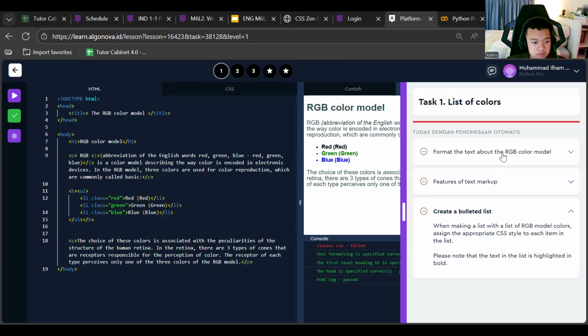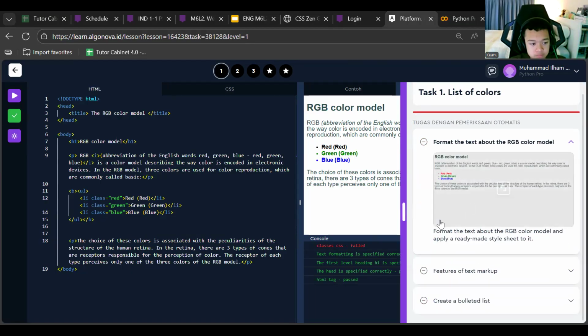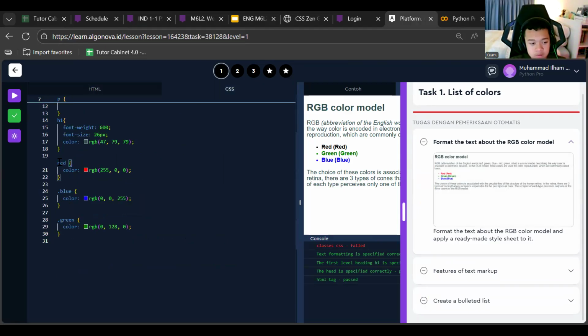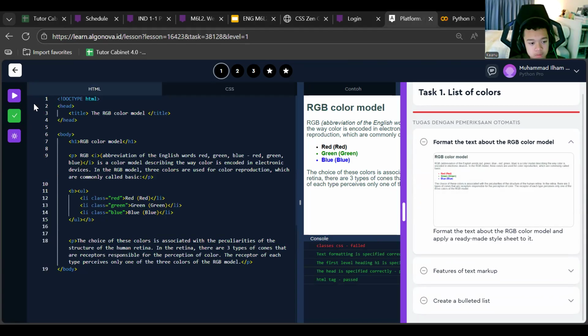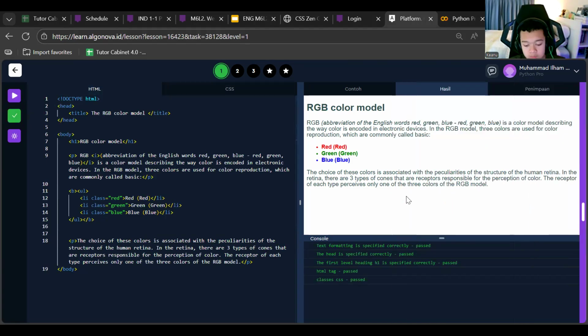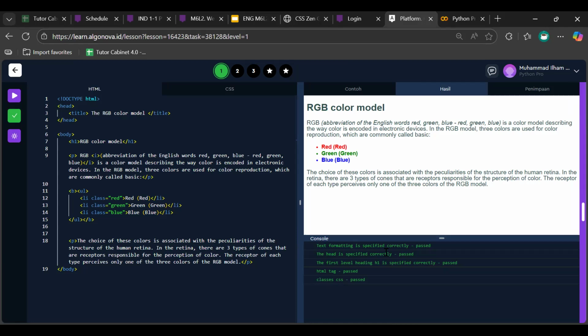Okay, wait. Okay, sorry. Okay, so basically, just like this, I already finished the task. If you finish, yes, green. Make sure you type it the same, just like the example.